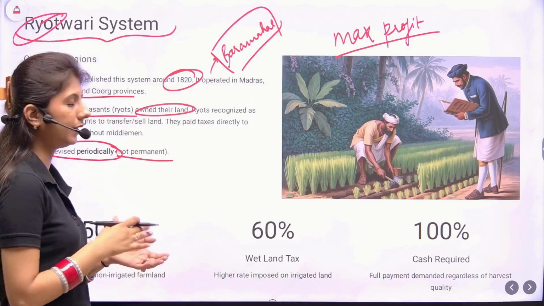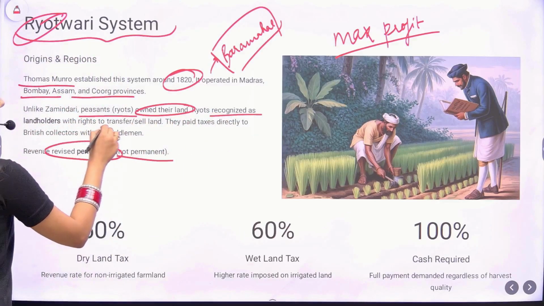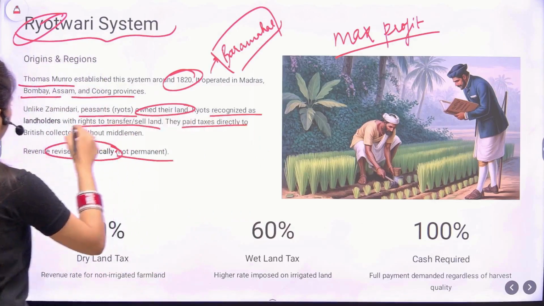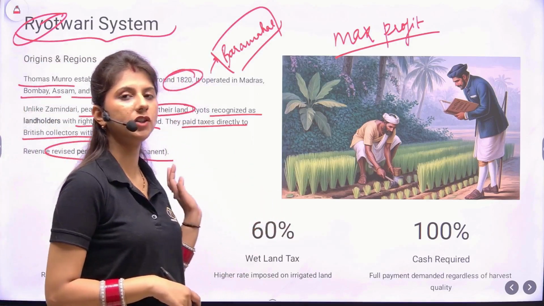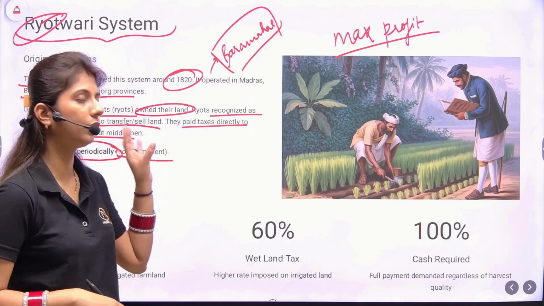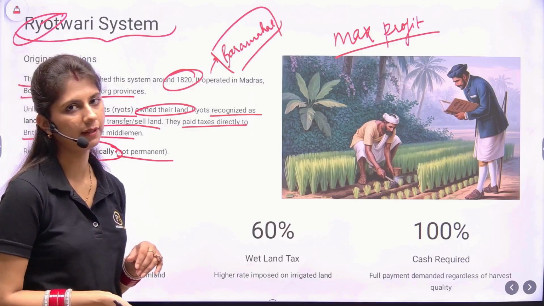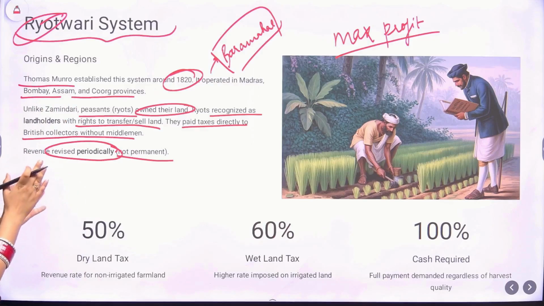The zamindars were not the landowners. They were recognized as the landowners with right to transfer and sell land. They paid taxes directly to the British collectors without middlemen. Now, under the permanent settlement, Thomas Munro realized that okay, we are paying hefty amounts to the zamindars, and why share our profits with the zamindars when we can get it directly from the ryots. So this was the Ryotwadi system.